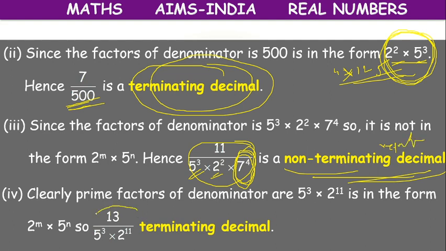In the fourth example, in this rational number, in the denominator part, we have only 5's and 2's. No need to divide, no need to check anything. Directly we can tell. It is an example of terminating decimal.